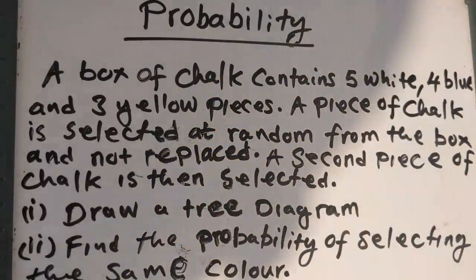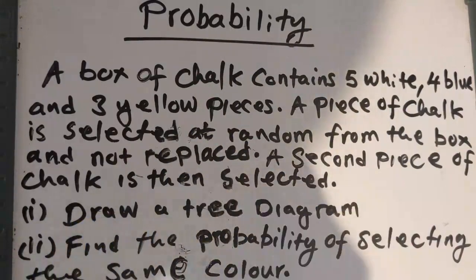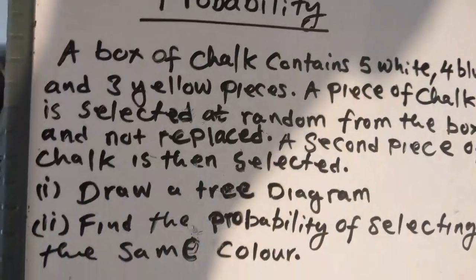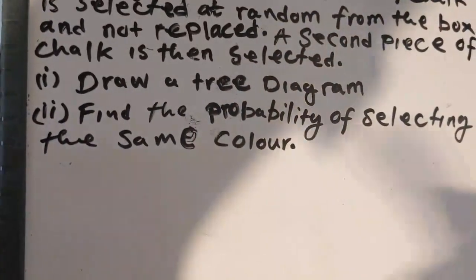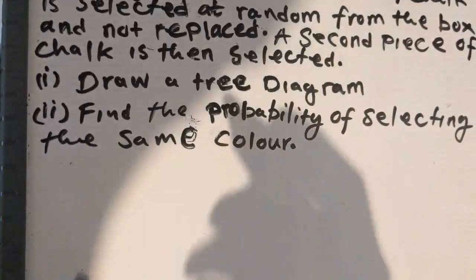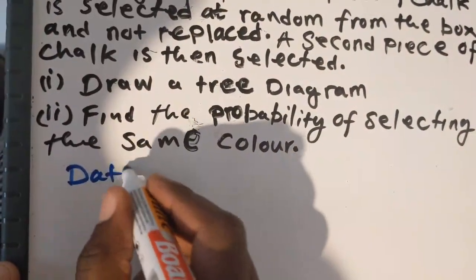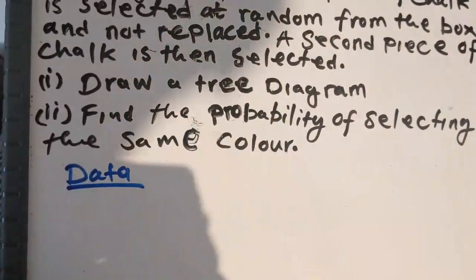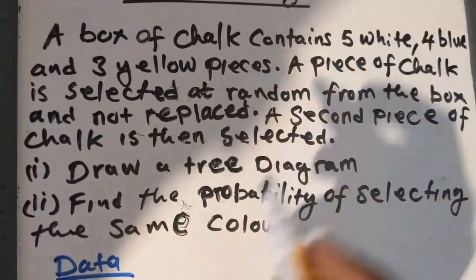Let's solve now. The question is saying to draw a tree diagram. Let me help you draw it. Before you draw a tree diagram, the first thing you need to do is collect the data. So what is the data in the question? We have 5 white chalks.